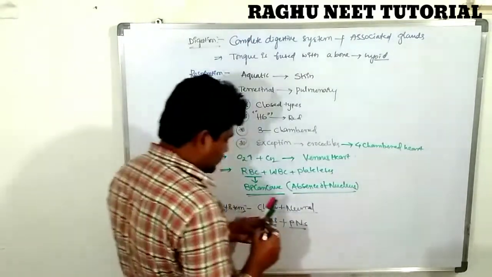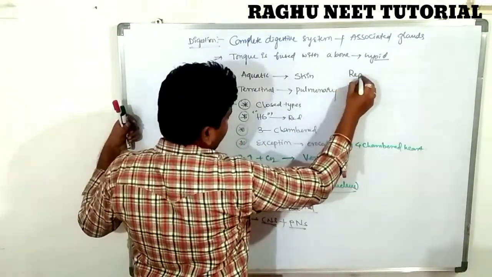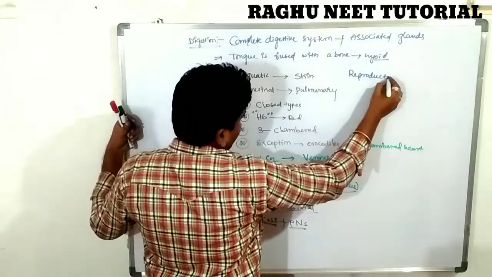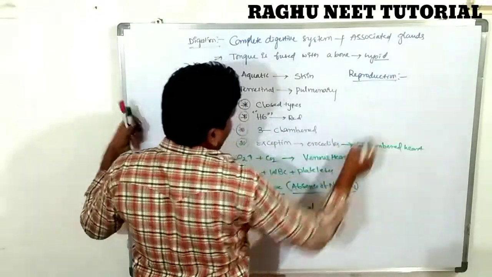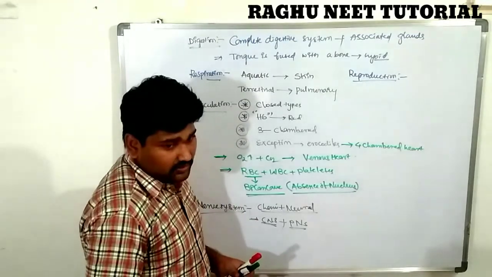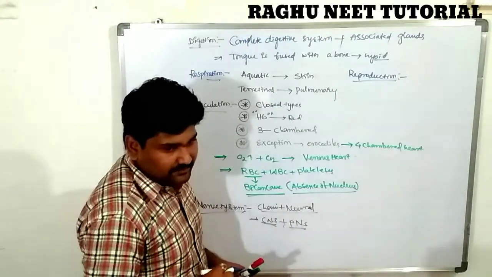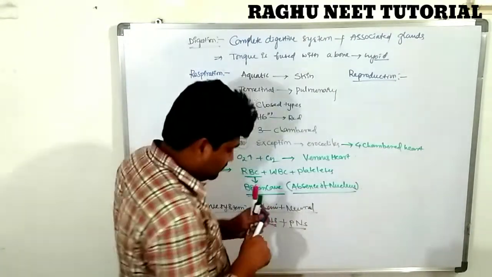Next one, reproduction. Very important. Some individuals show external fertilization, while most organisms show internal fertilization.